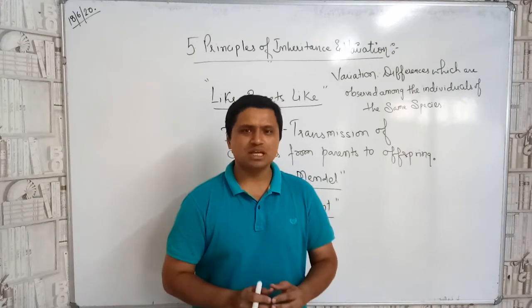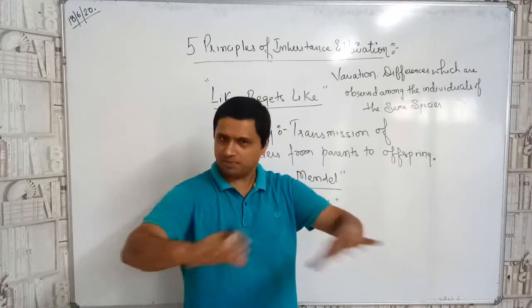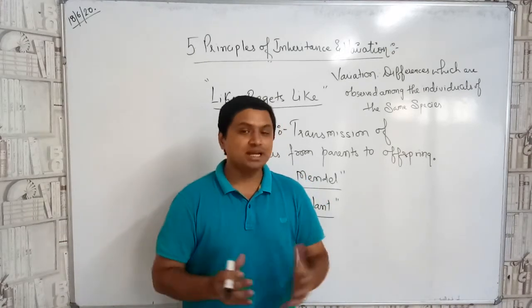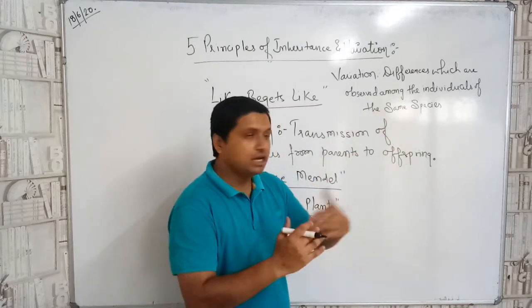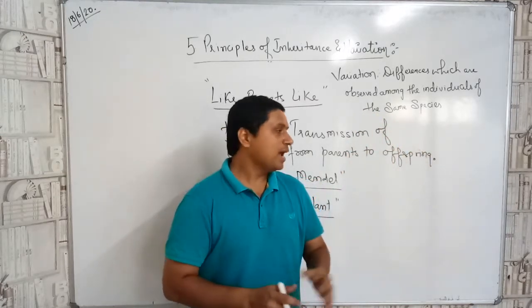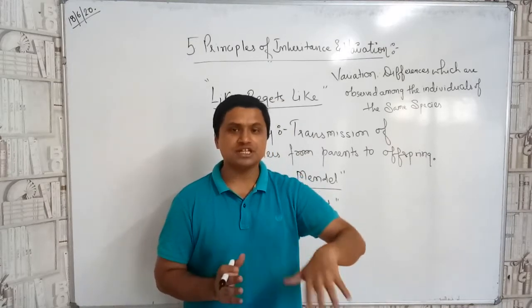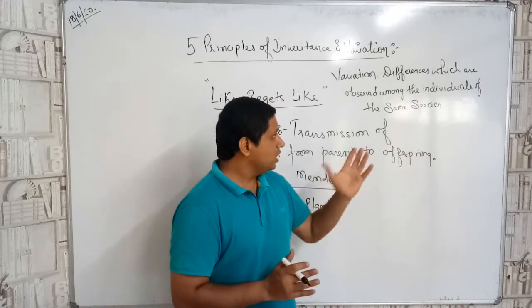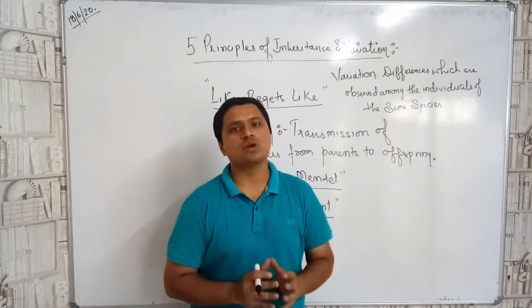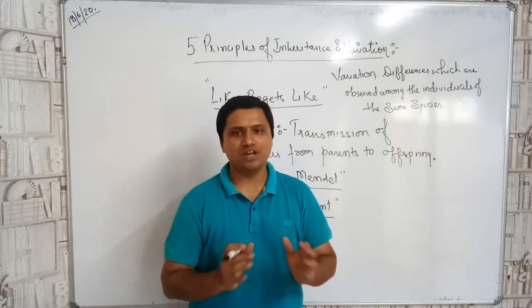Homo sapiens are a group of one species, but all the organisms differ from individual to individual. For that reason, the differences observed among the individuals of the same species are known as variation.